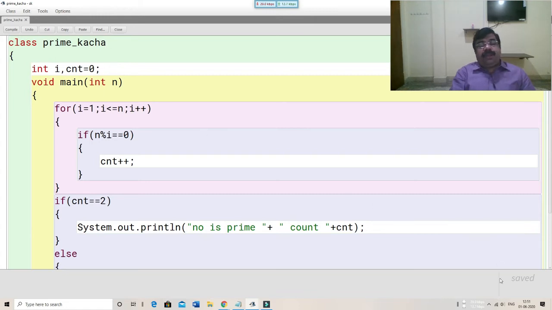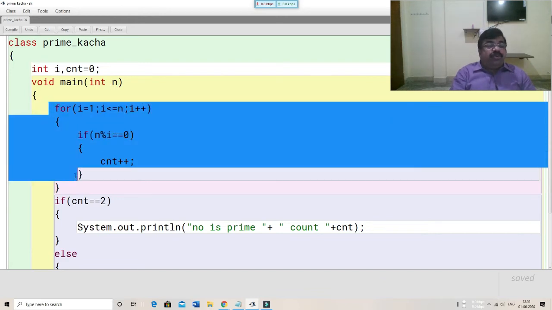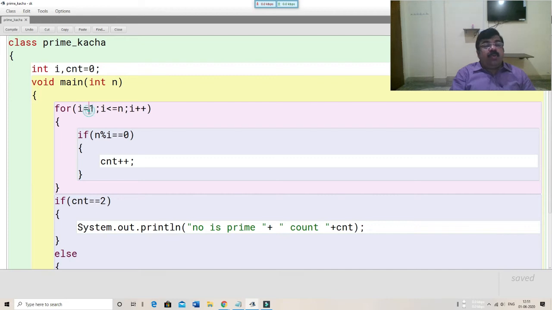We have the main which takes one argument, n. n is the number which is to be checked whether it is prime or not. And we have a loop here which runs from 1 to the number n. Every time we check whether the i running through the loop is a factor of n. If it is a factor of n, the remainder will be 0, so the count will be incremented.